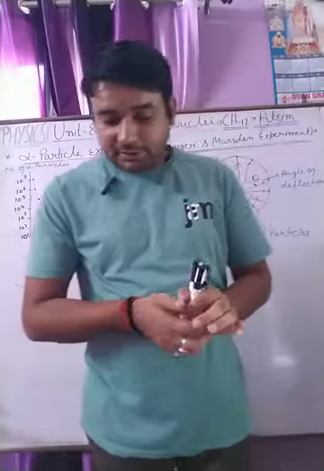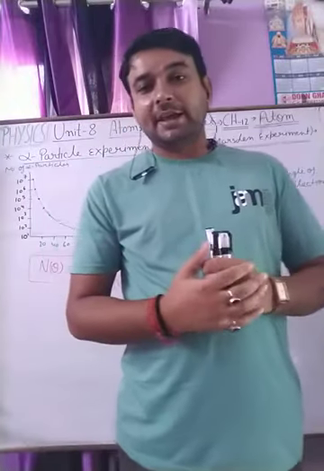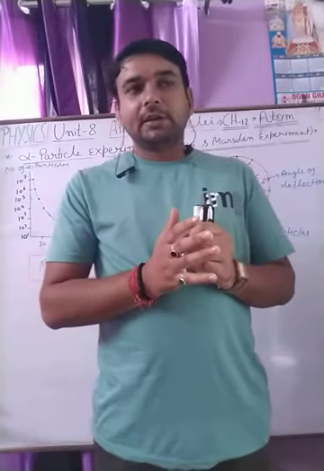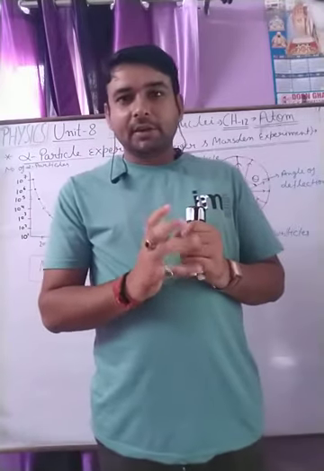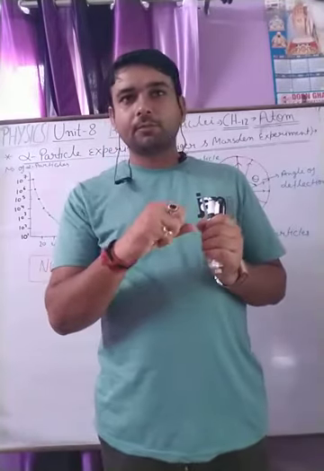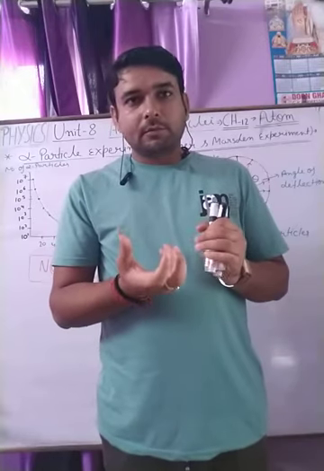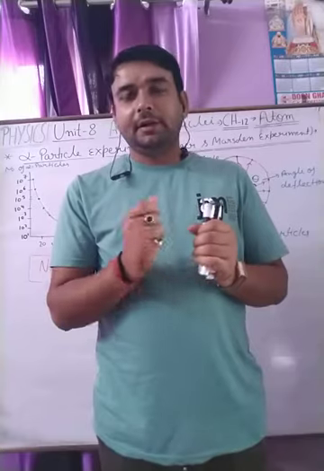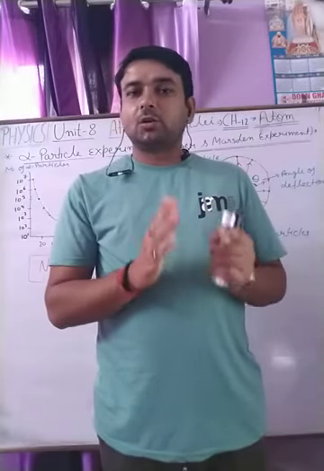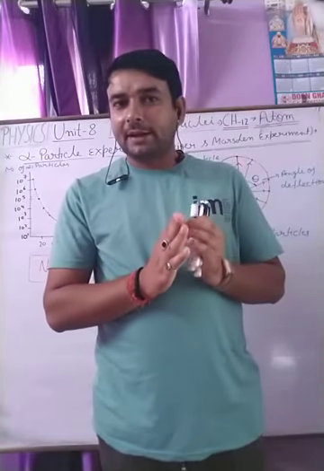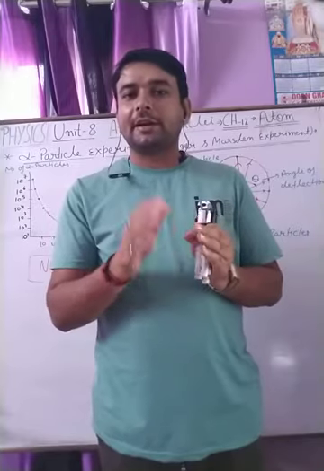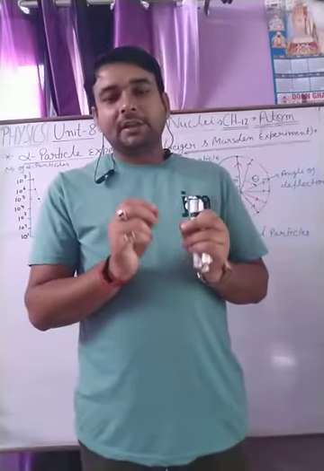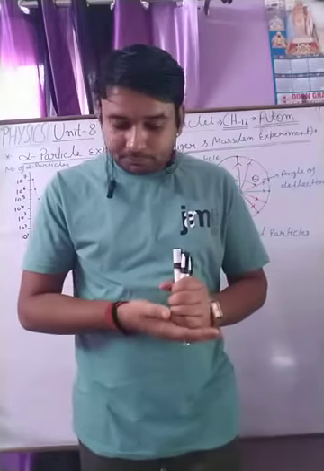Thomson proposed that the atom is a positive particle with electrons embedded in it, such that the total positive charge of the atom is equal to the total negative charge of the electrons. Hence the atom is electrically neutral.